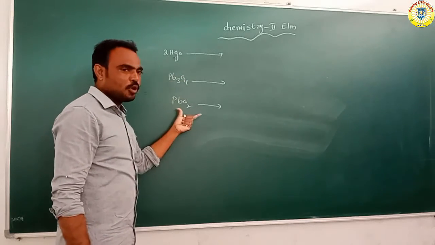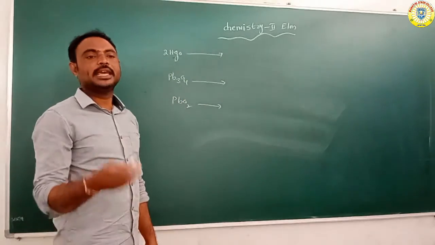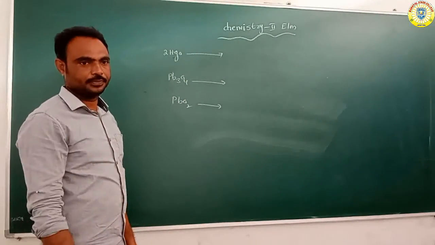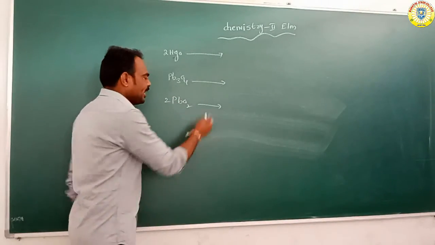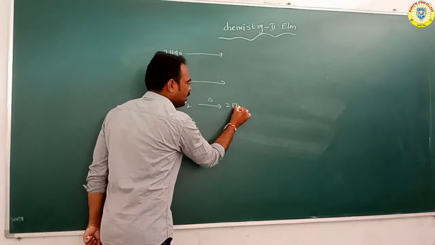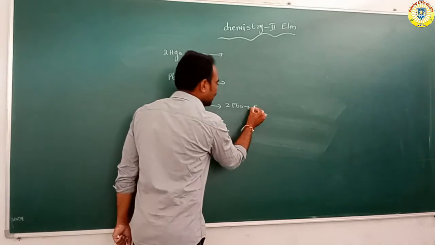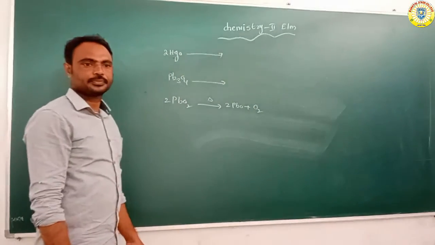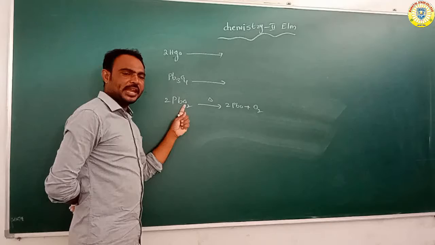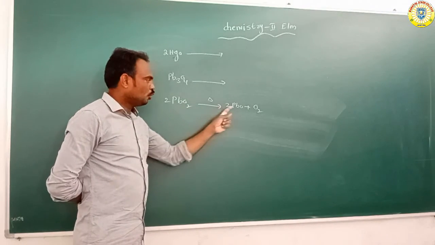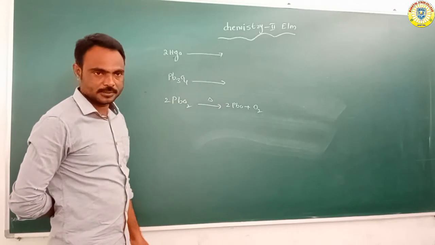Decomposition of these compounds gives their oxide and oxygen. When lead dioxide is heated, it forms PbO, lead oxide, and oxygen gas.